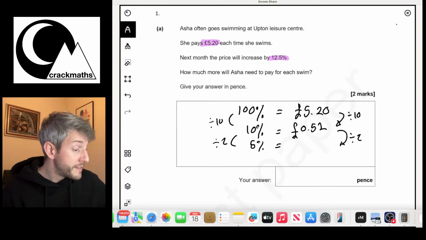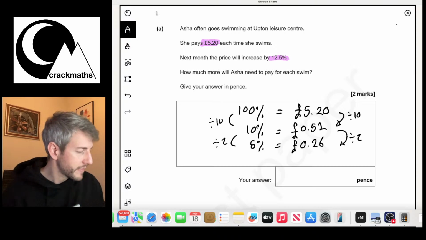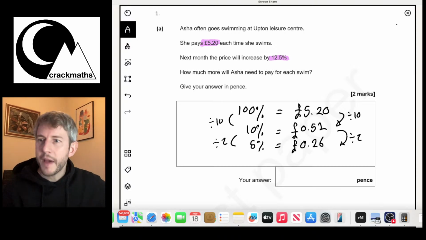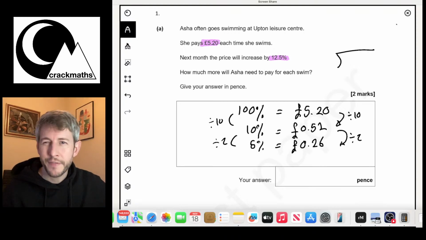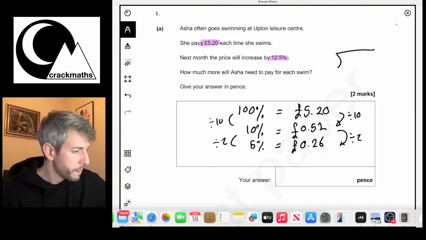Okay, so 52 divided by 2, that's going to be 26p. If you needed a method to do that, you could have used the bus stop method. I would, because I know that that's 52 pence, I'm going to ignore the decimal here. So I think about 2s into 52.